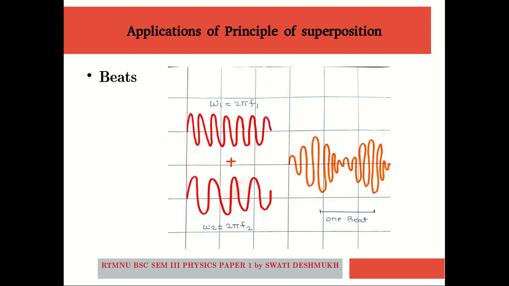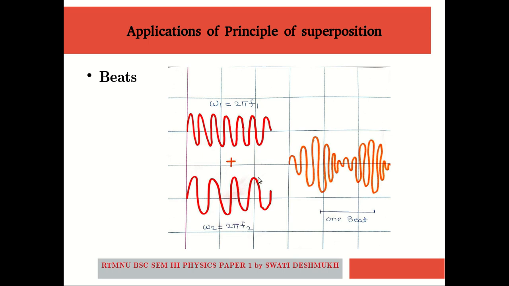Let us consider two waves with angular frequencies omega 1 and omega 2, equal to 2 pi f1 and 2 pi f2 respectively, such that there is a slight difference between f1 and f2.